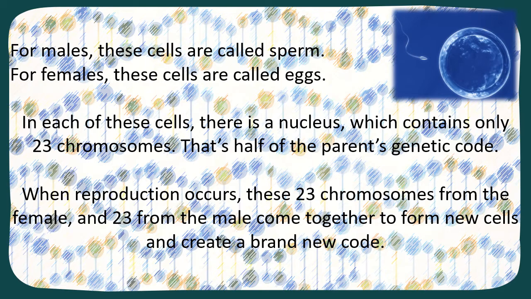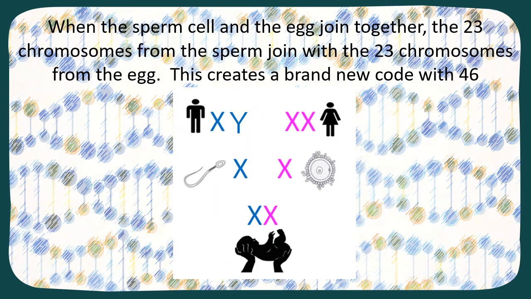So when reproduction occurs, the 23 chromosomes from the female in the egg and the 23 chromosomes from the male in the sperm join together and then make a brand new code. Finally, there are 46 chromosomes and they get to pair up, with each pair being one part of the male DNA and one part of the female DNA. And it makes this brand new code. So that is how you came to be who you are. So in our illustration here, we have a male, and a male's DNA we're going to say is made up of XY chromosomes, and a female's DNA is made up of XX chromosomes.